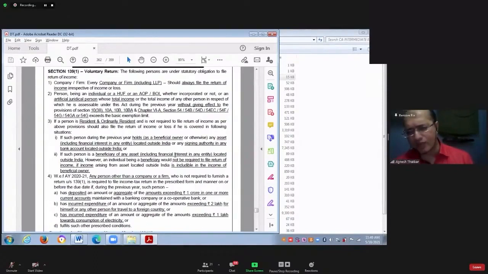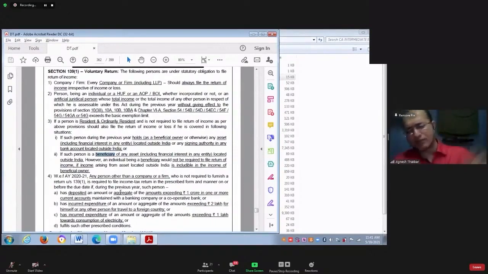For whose benefit trust was created in our example is Sarvana's children and wife. So Sarvana's children and wife, they are called as beneficiary. Beneficiary means the person for whose benefit the trust was created. Similarly here, beneficiary means what? Beneficiary means the person for whose benefit the asset was acquired.